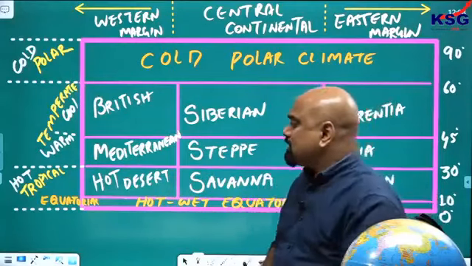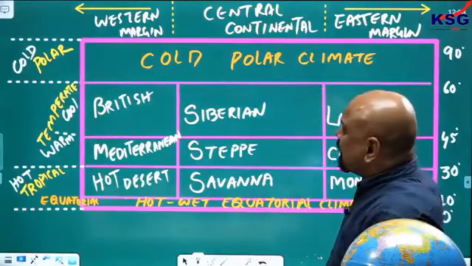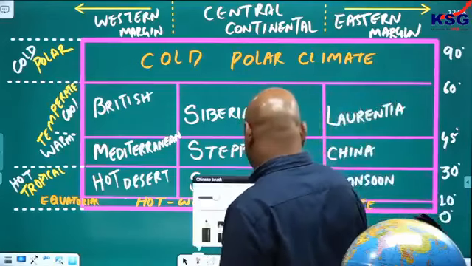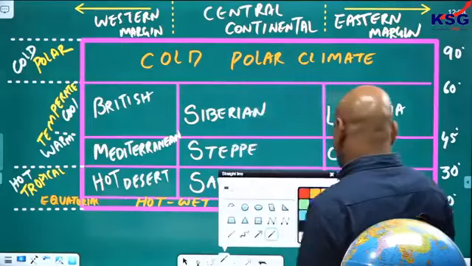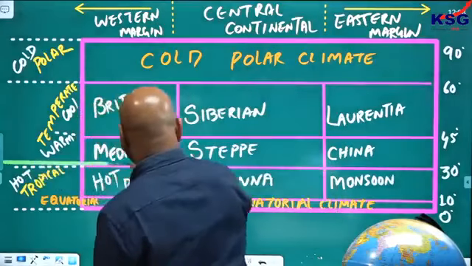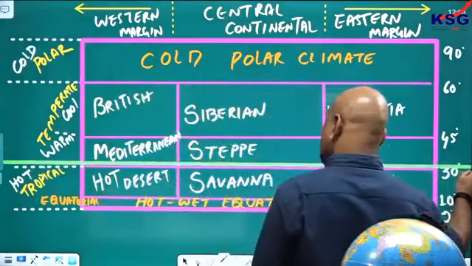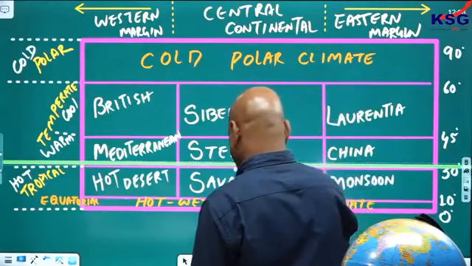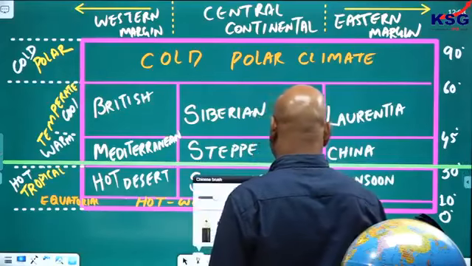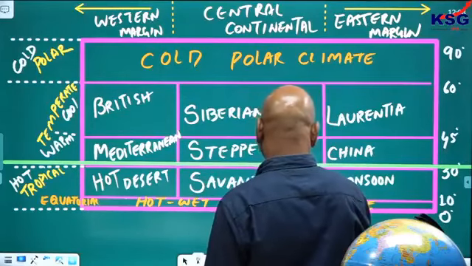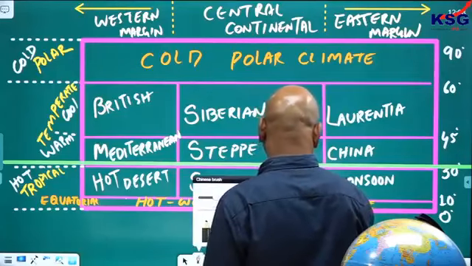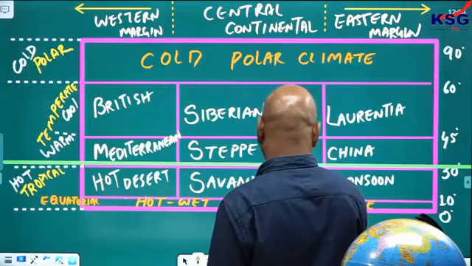As I was talking about the easterly wind, the easterly wind is influencing 30 degree, I told you. Look at here, the easterly wind is at 30 degree. So at 30 degree, which pressure belt do you have? High pressure belt. Let me write H. This is the high pressure belt.